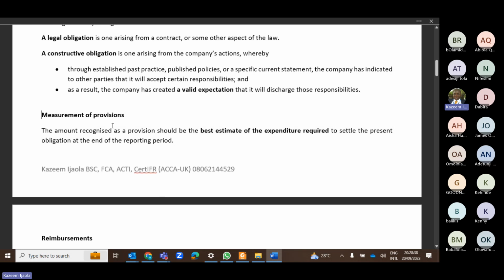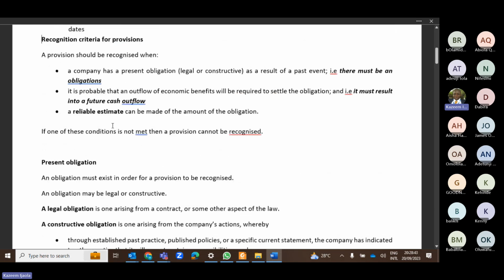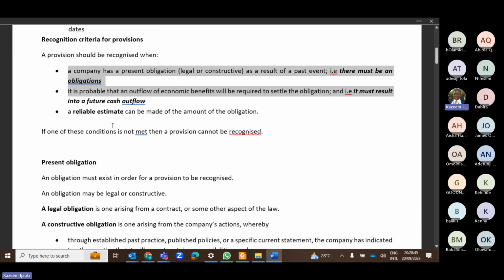Okay. So we've already explained the recognition criteria. Please, is there anyone that does not understand any of these three recognition criteria? Is there anyone that does not understand? I'm waiting for your feedback.